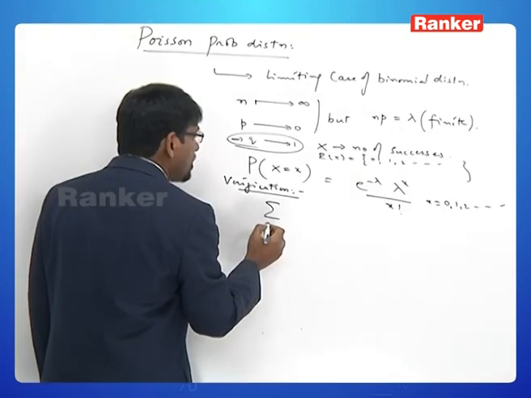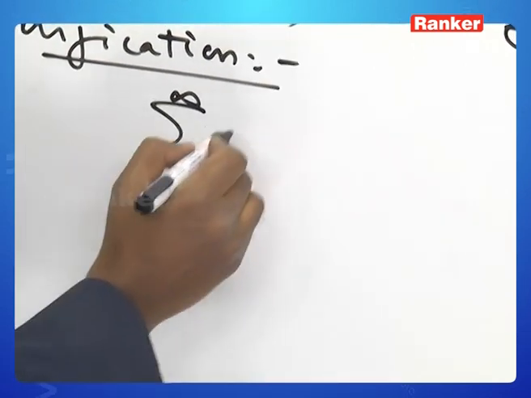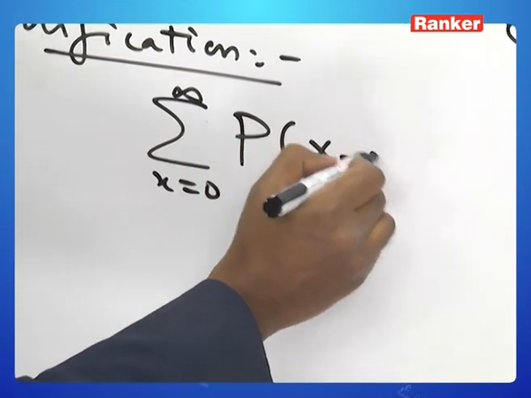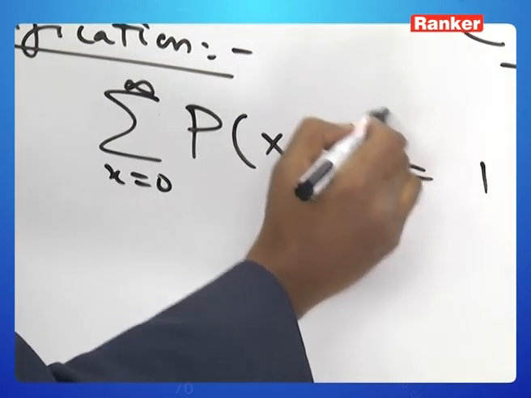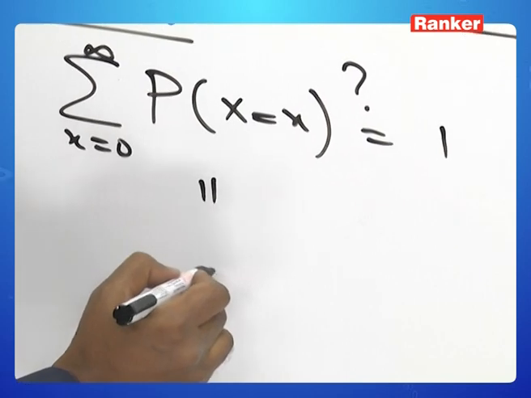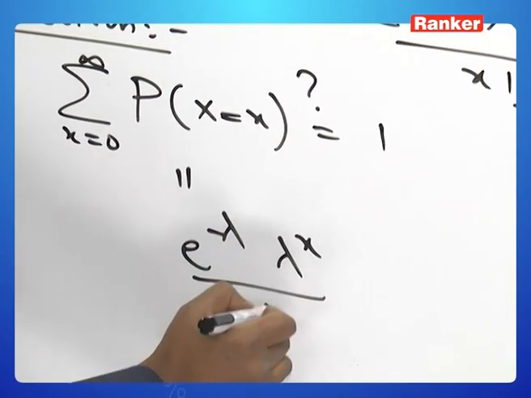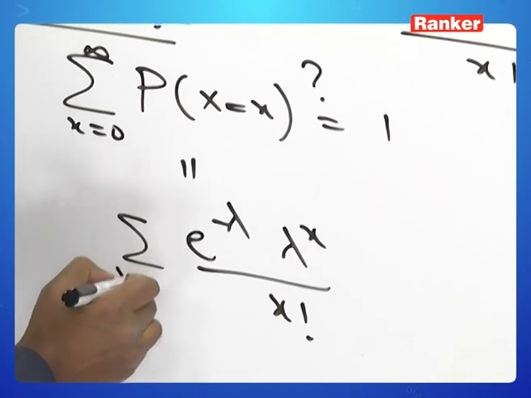Now what is the sum of all these probabilities, x ranging from 0 to infinity, of P of x equal to x? Is it equal to 1 or not? This is what I want to verify. So what is this equal to? e power minus lambda into lambda power x by x factorial, x ranging from 0 to infinity.